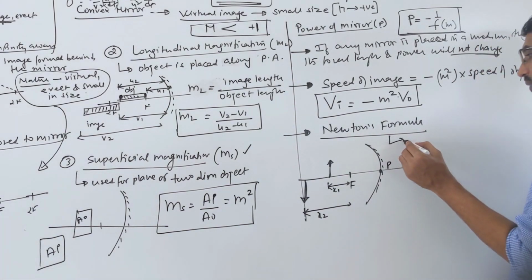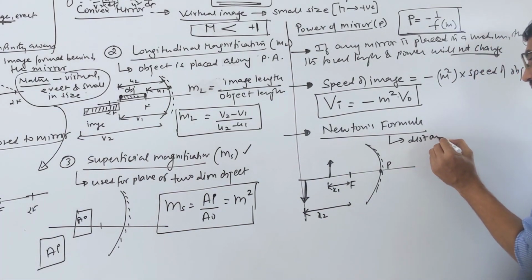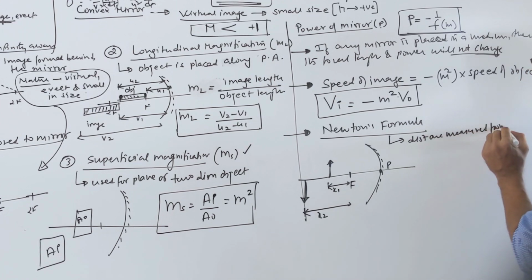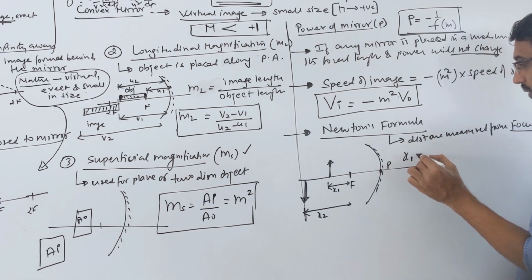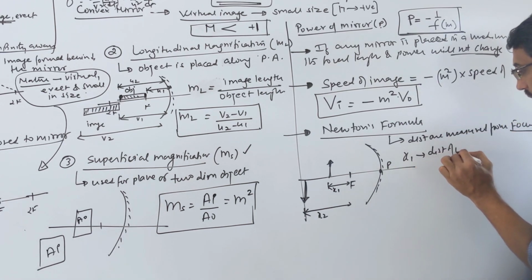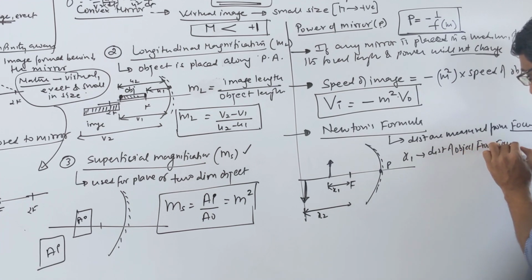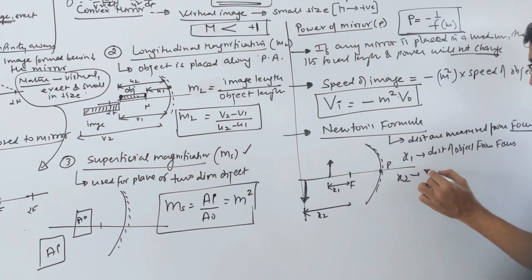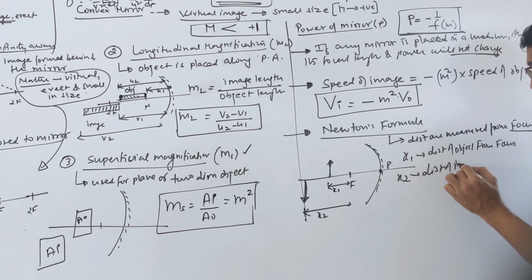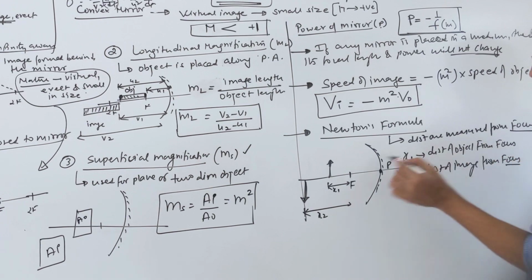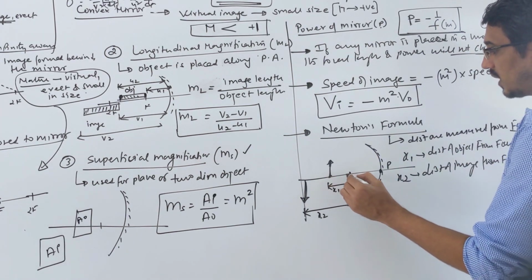So here distances are measured from the focus, not from the pole. So x1 is the distance of the object from the focus, and x2 is the distance of the image, again from the focus.